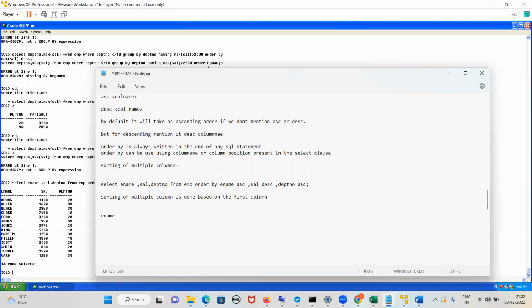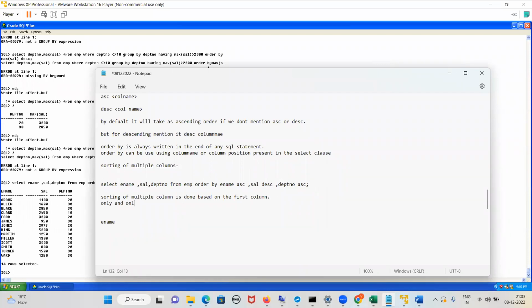It will not give a damn about the other columns. Sorting is done based on the first column. Yes or no, guys? This is the first thing. Sorting for multiple columns is done based on the first column. This is the first rule. Rule number 1. Rule number 2.